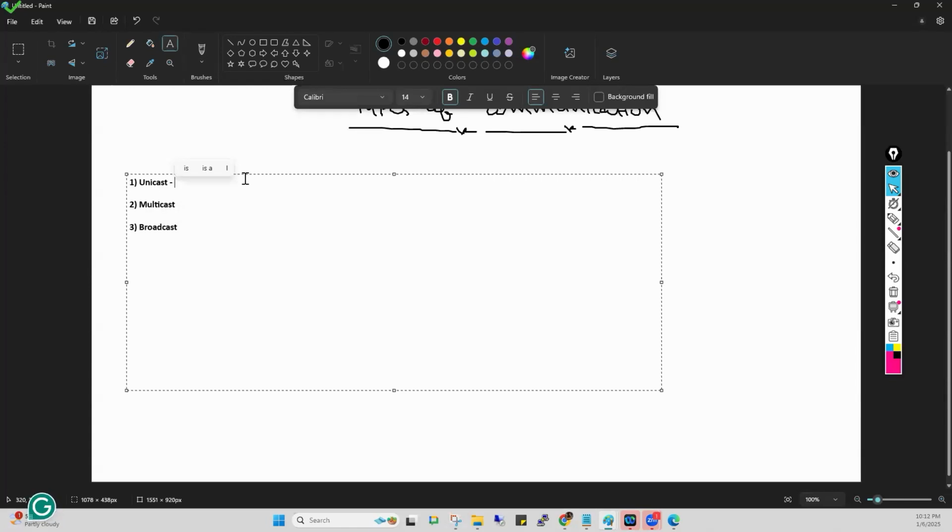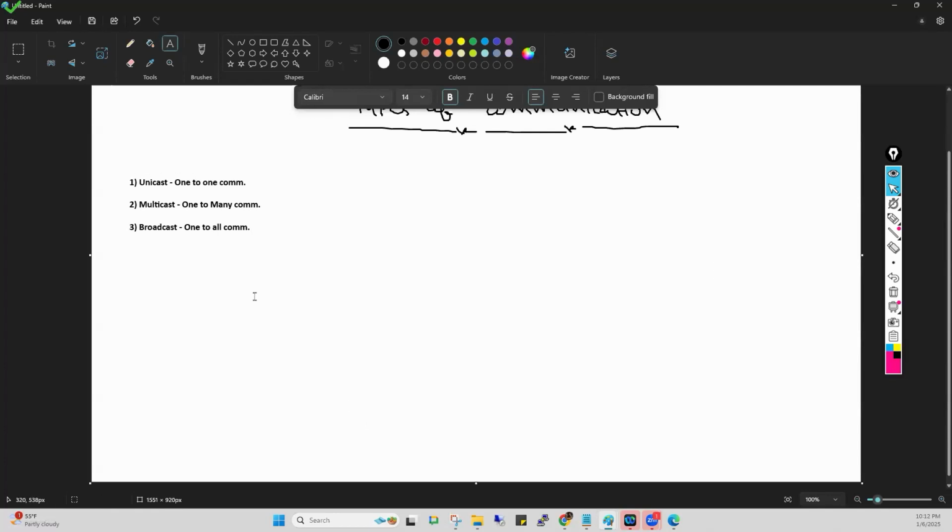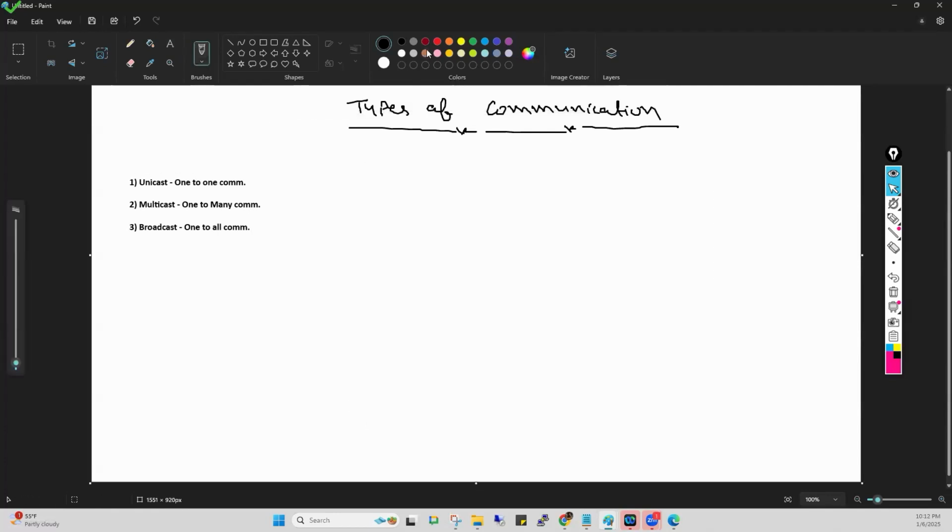Unicast is known as one-to-one communication. And multicast is known as one-to-many communication. And broadcast is known as one-to-all communication. So basically, guys, there are three types of communication in the network: unicast, multicast, and broadcast. Now, we need to understand what is the meaning of this.